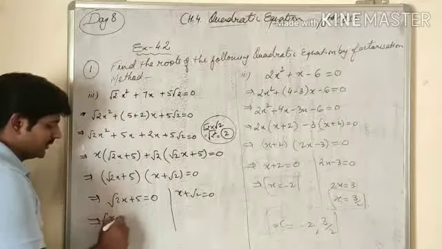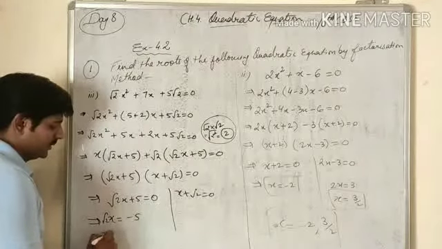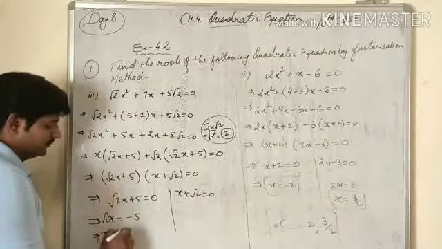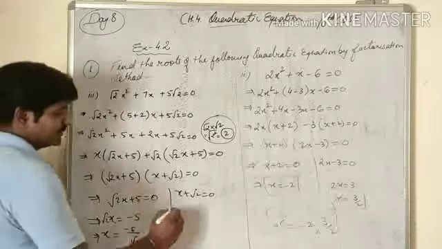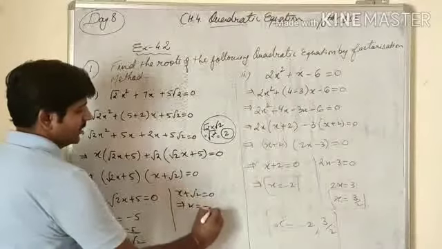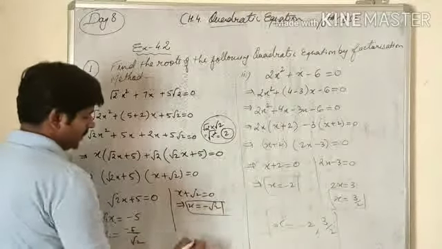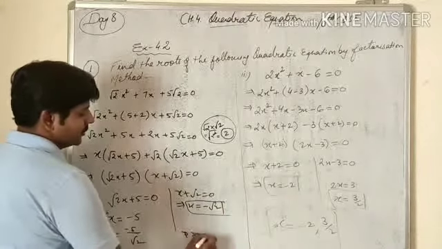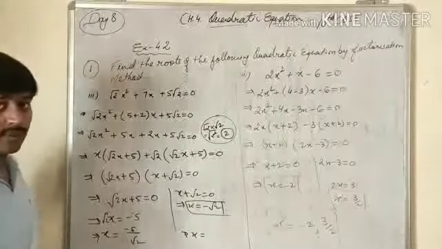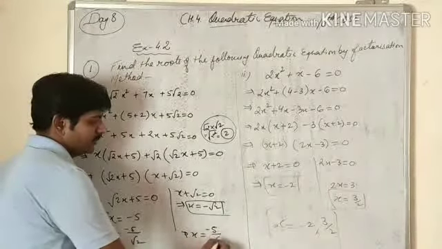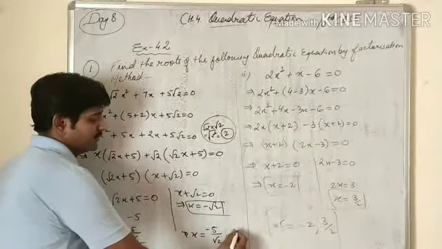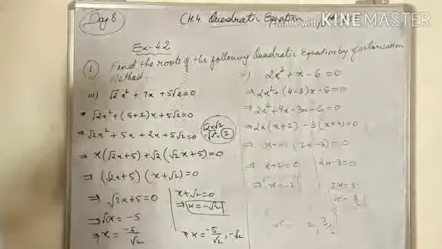Root 2x equals to minus 5 and x equals to minus 5 upon root 2, first is this, and this becomes minus root 2. So we have two solutions, two zeros, two roots of this equation, that is minus 5 upon root 2 and minus root 2. This much is the solution.